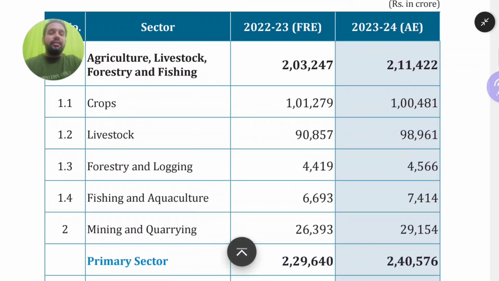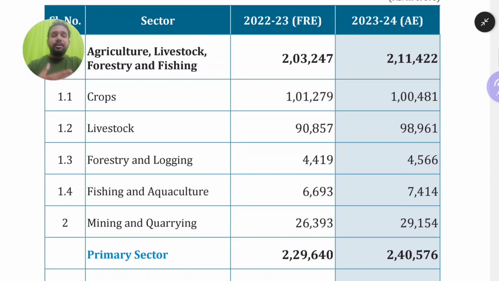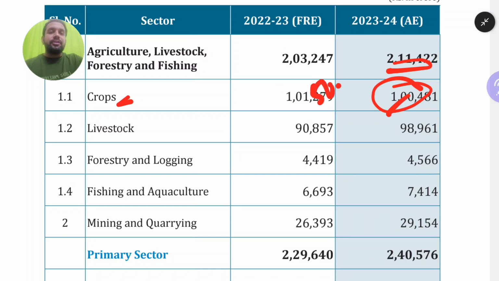Okay, now let us see all of them in chronological order. In agriculture and allied sectors, the subsector contributing highest to the gross state value added is the cropping sector, 1 lakh crore. Out of 2 lakh crore, 1 lakh crore is coming from the cropping sector, nothing but cereals, rice, wheat, fruits, etc. It is nothing but 50% of the primary sector gross value added coming from the cropping sector. Then followed by